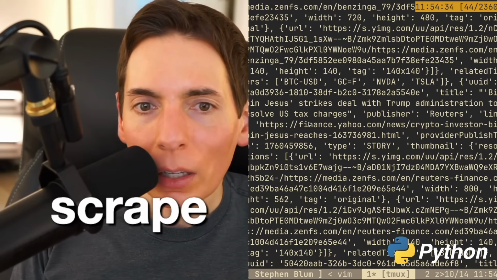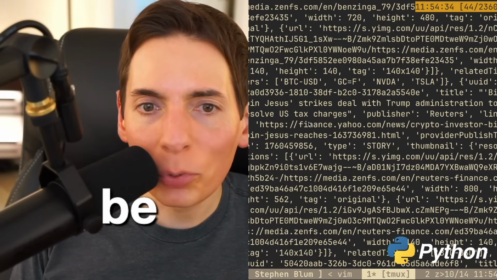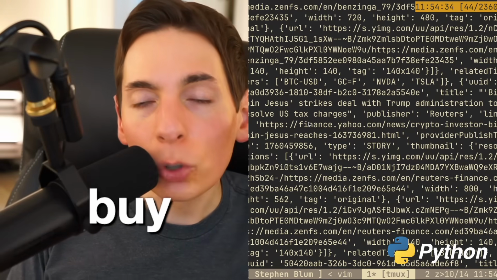That's how to scrape the data. How are you planning to understand and predict how a specific stock may perform, since it will be able to hold, sell, and buy? Yeah, so we have to do more things.